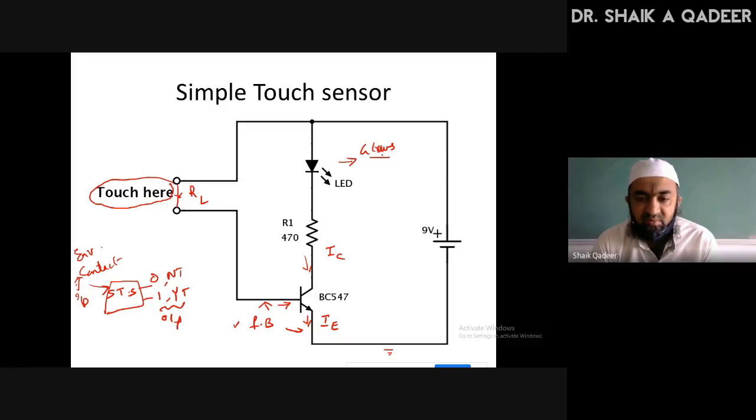The LED is applied with anode voltage, and we are controlling the LED with the help of cathode voltage.